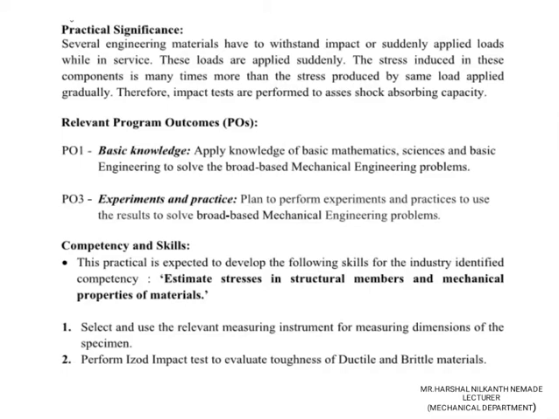Relevant course outcomes. Program outcomes are there. Basic knowledge, PO number 1 and PO number 3 is experiment and practice. Competency skill: the practical is expected to develop the following skill for the industry identified competency. Estimate stress in a structural member and mechanical properties of a material. Select and use the relevant measuring instrument for measuring dimensions of the specimen. Perform Izod impact test to evaluate the toughness of a ductile and brittle material.